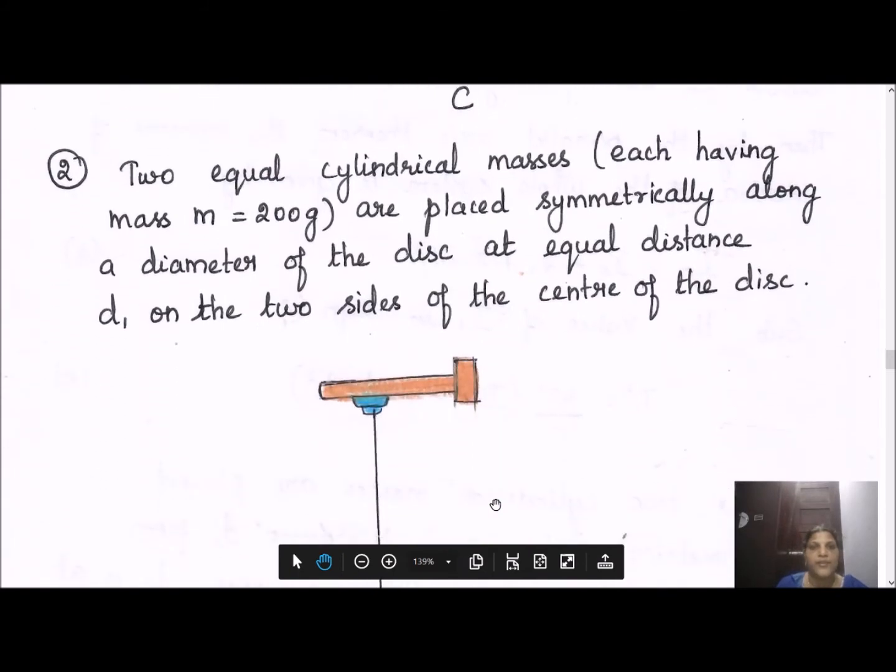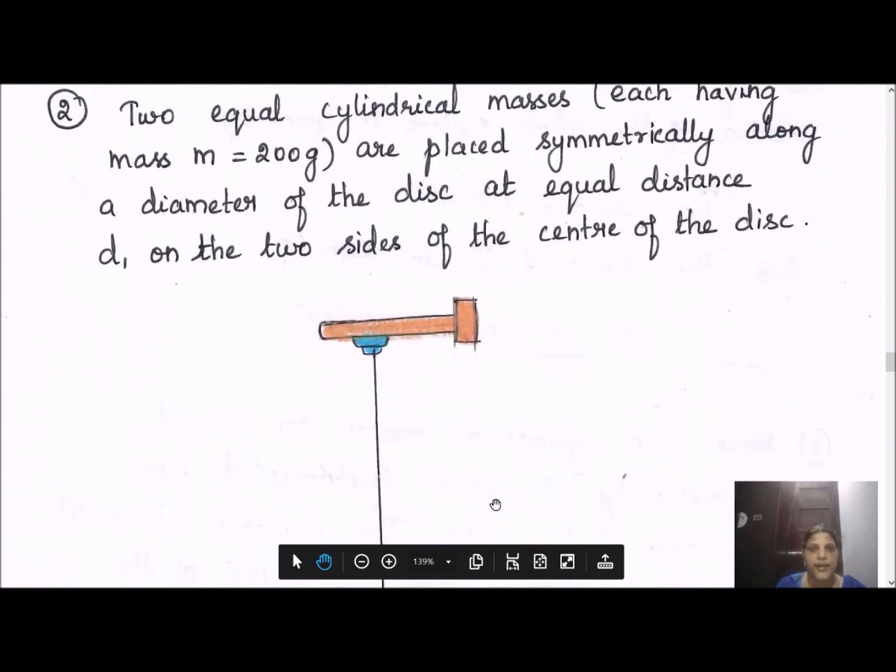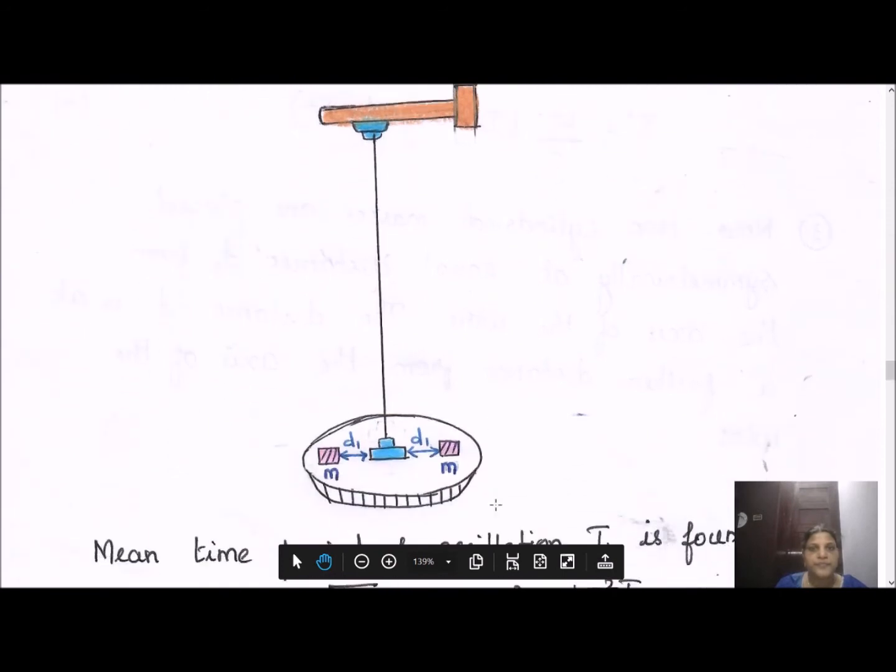Then we are going to keep two small masses symmetrically on either side of the axis of the circular disc, at a distance d1 and d1. This d1 is very close to the axis of the wire, a smaller distance. So now, in addition to the circular disc, we have two masses, each weighing 200 grams.